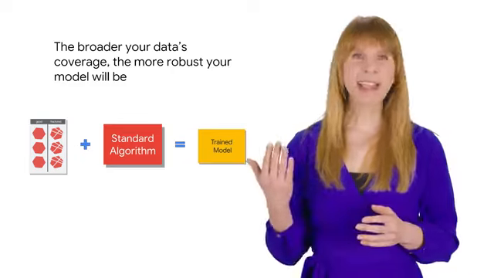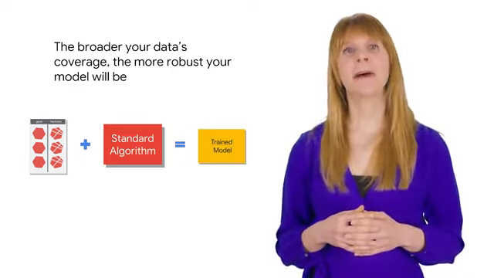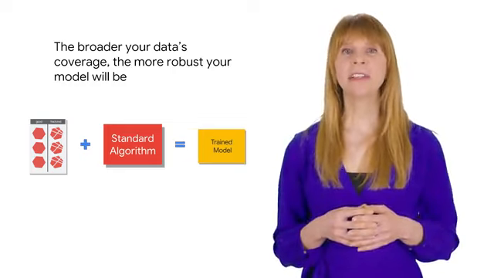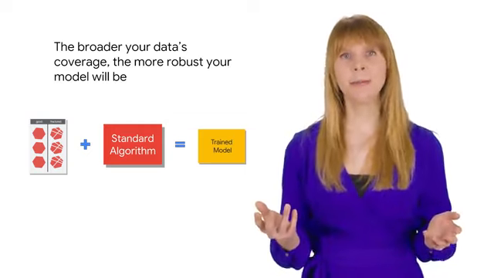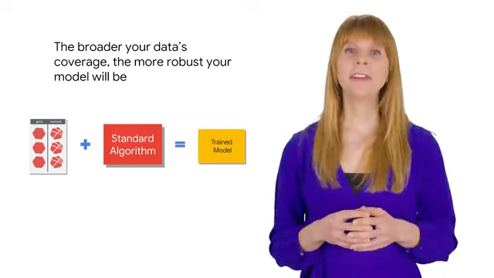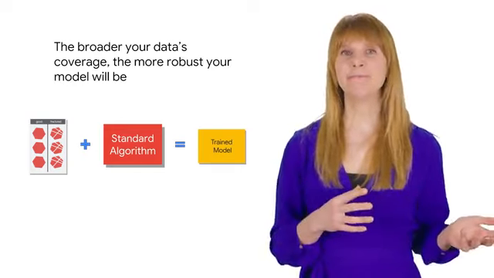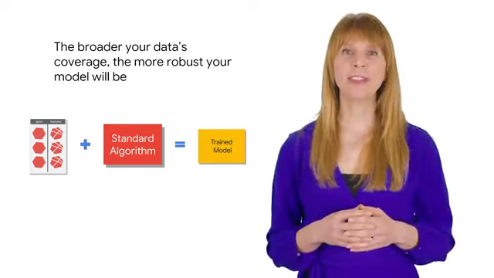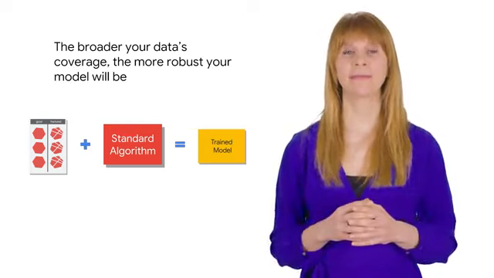So think back to our manufacturing use case. The data you use to train the model is from only red parts. The model may not realize that the same visual signs of a defect apply to blue parts also. Calculating the coverage of your data is somewhat complex, so instead, most people use data quantity as a proxy. When you have more data and broader coverage, your ML model will be more accurate.